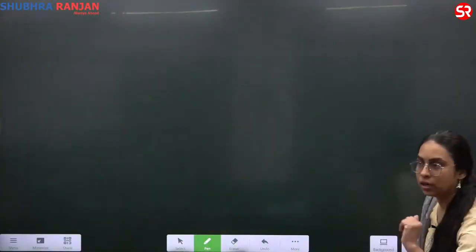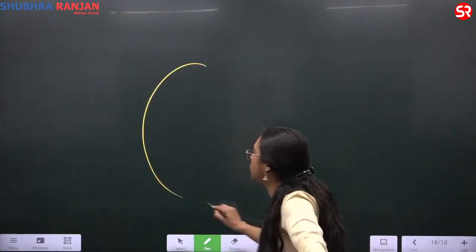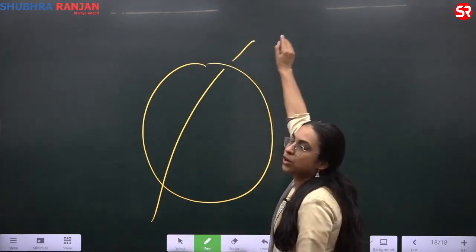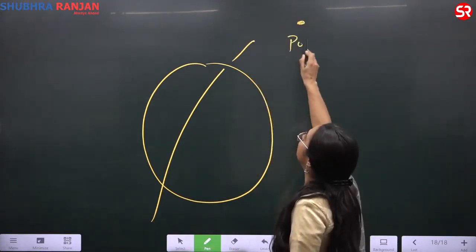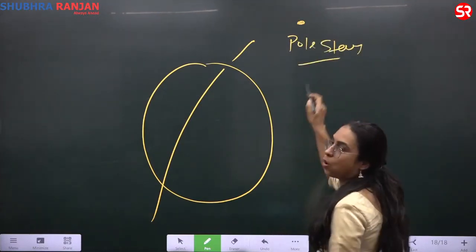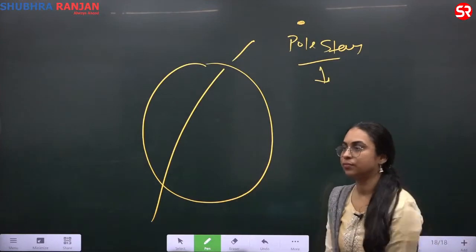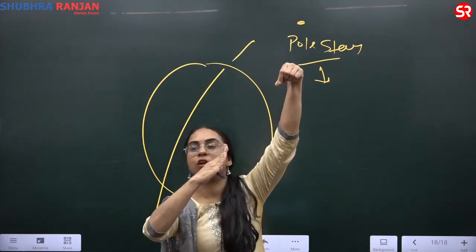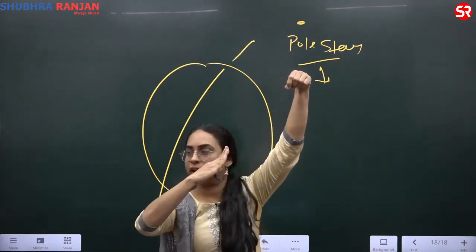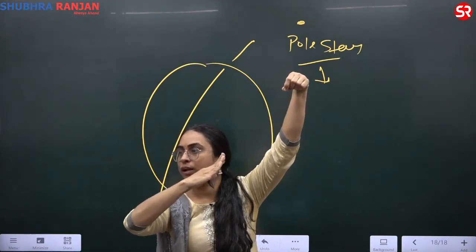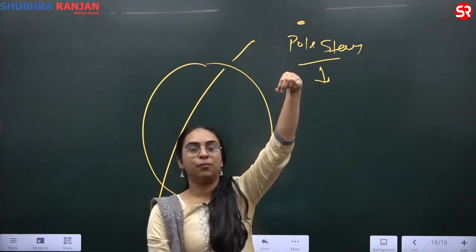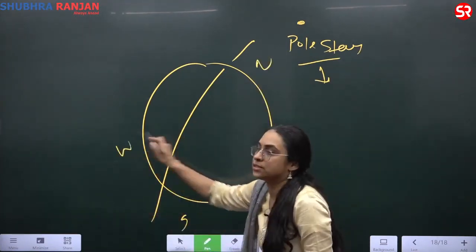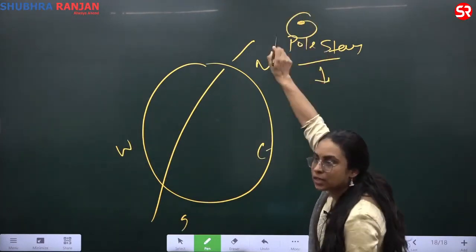When I talk about the earth, the Earth has a tilted axis. This tilted axis is pointing towards a star. That is called the pole star. The Earth's tilted axis always points towards a star called the pole star. Suppose you are lost in a desert or anywhere and you do not have any GPS or your mobile. If you can locate the pole star, you will know that this is always the north direction, because this is north, this is south, this is west, this is east. So the pole star will always point towards the north direction.